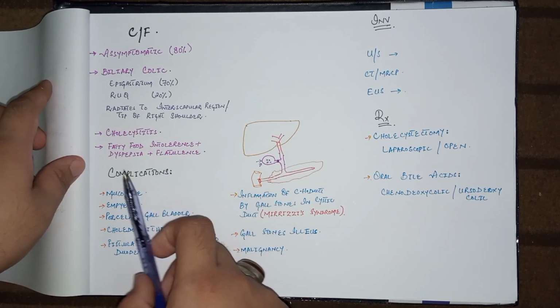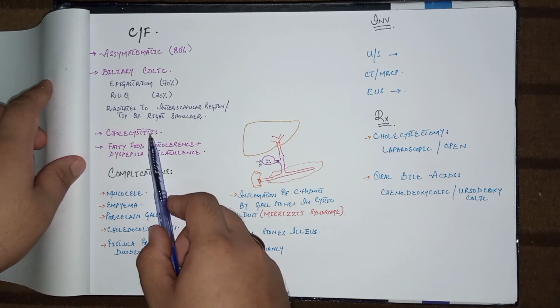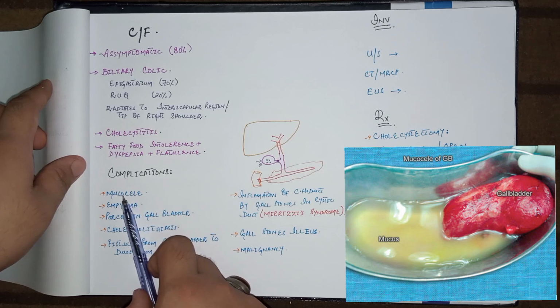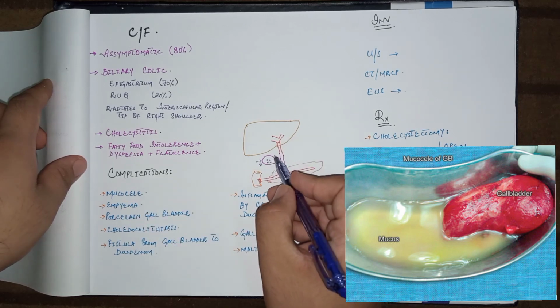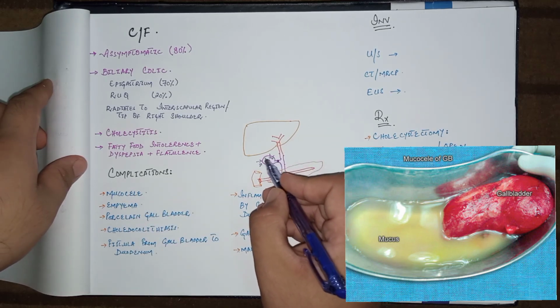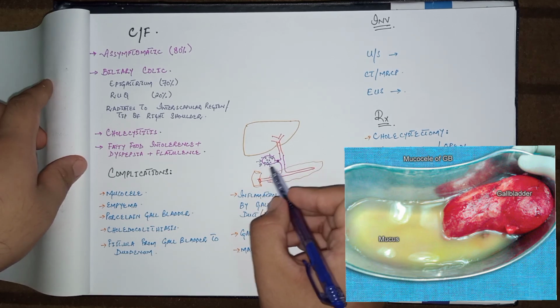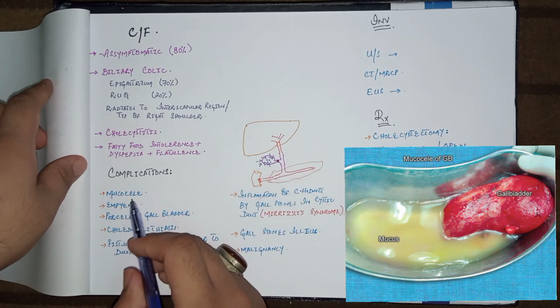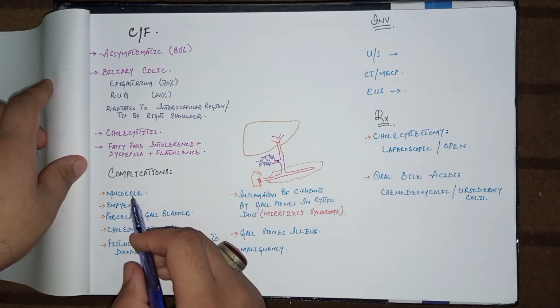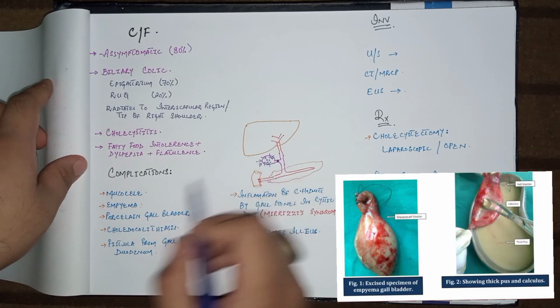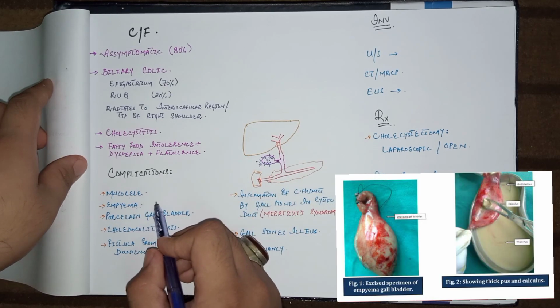The most common complication is cholecystitis, and the other complication is mucocele. Actually, in the mucocele, there is an excessive production or secretion of mucus into the gallbladder. So there is a slow distension of this gallbladder. A distended gallbladder filled with mucus is a mucocele, and when this mucocele gets infected and pus is formed in the gallbladder, then this is called empyema of the gallbladder.